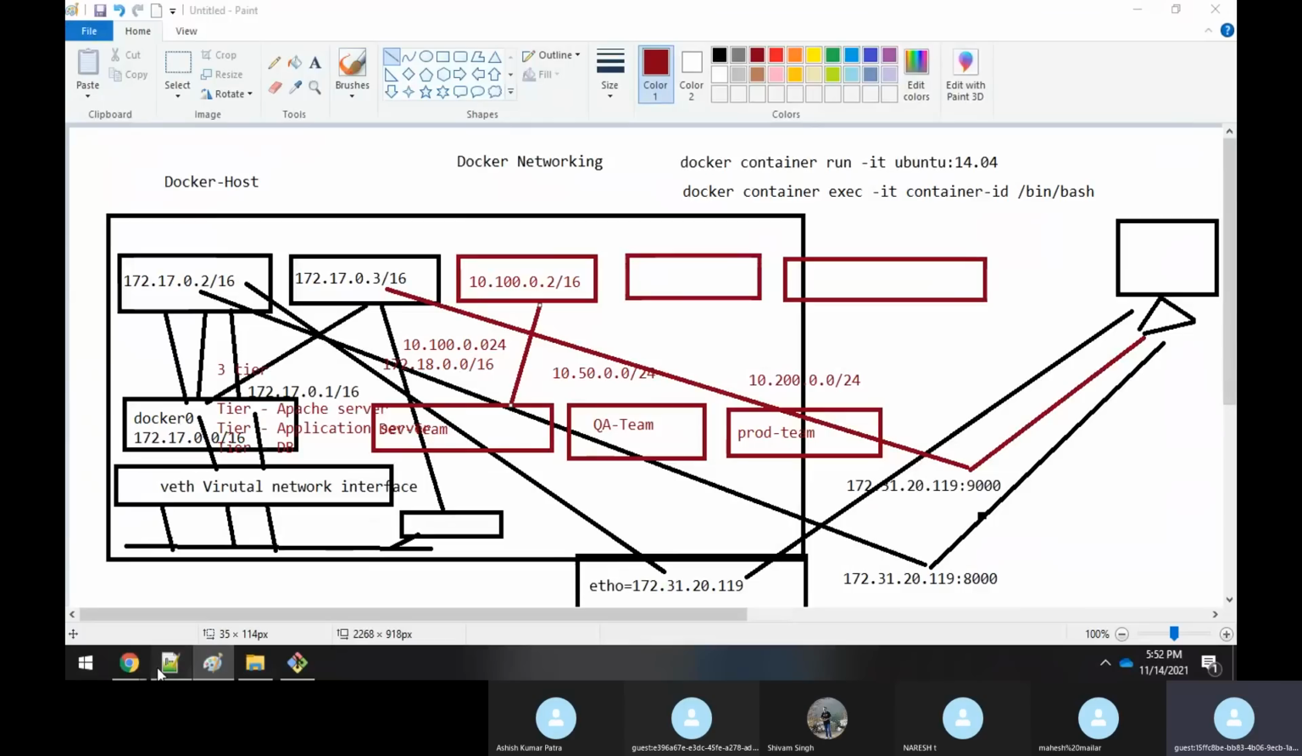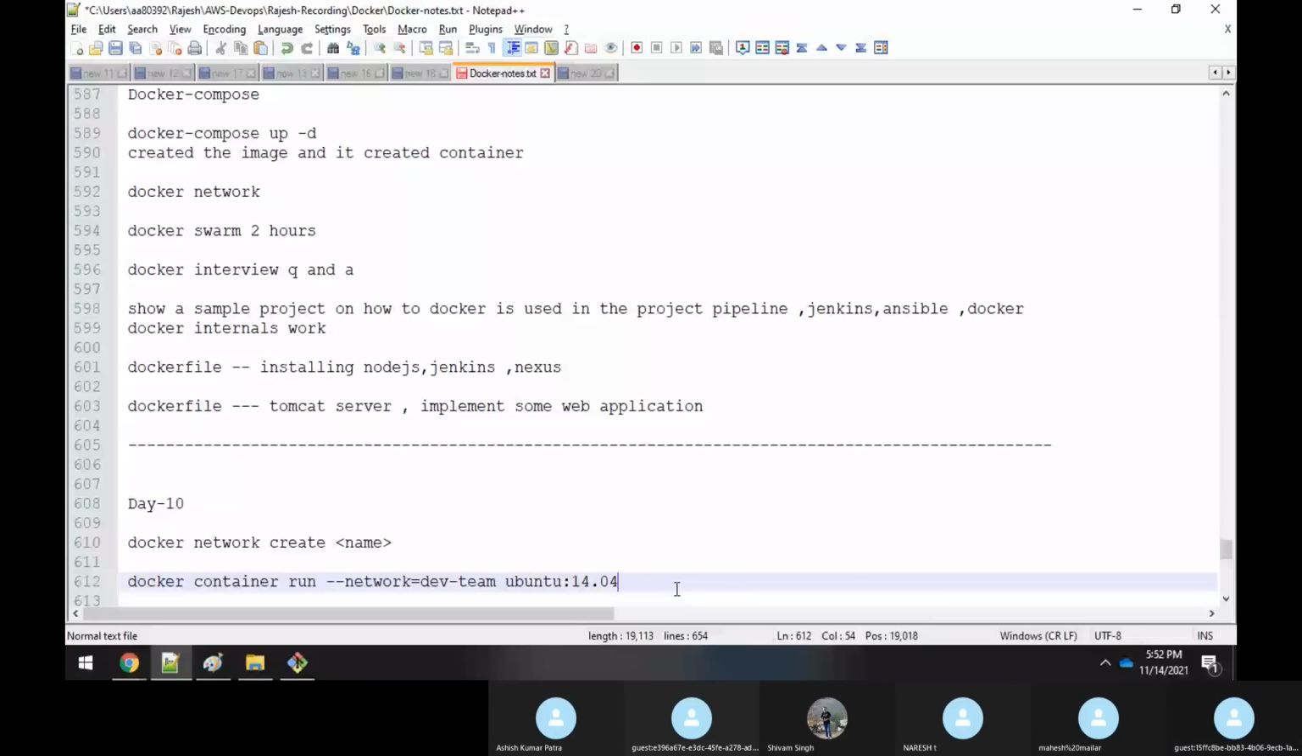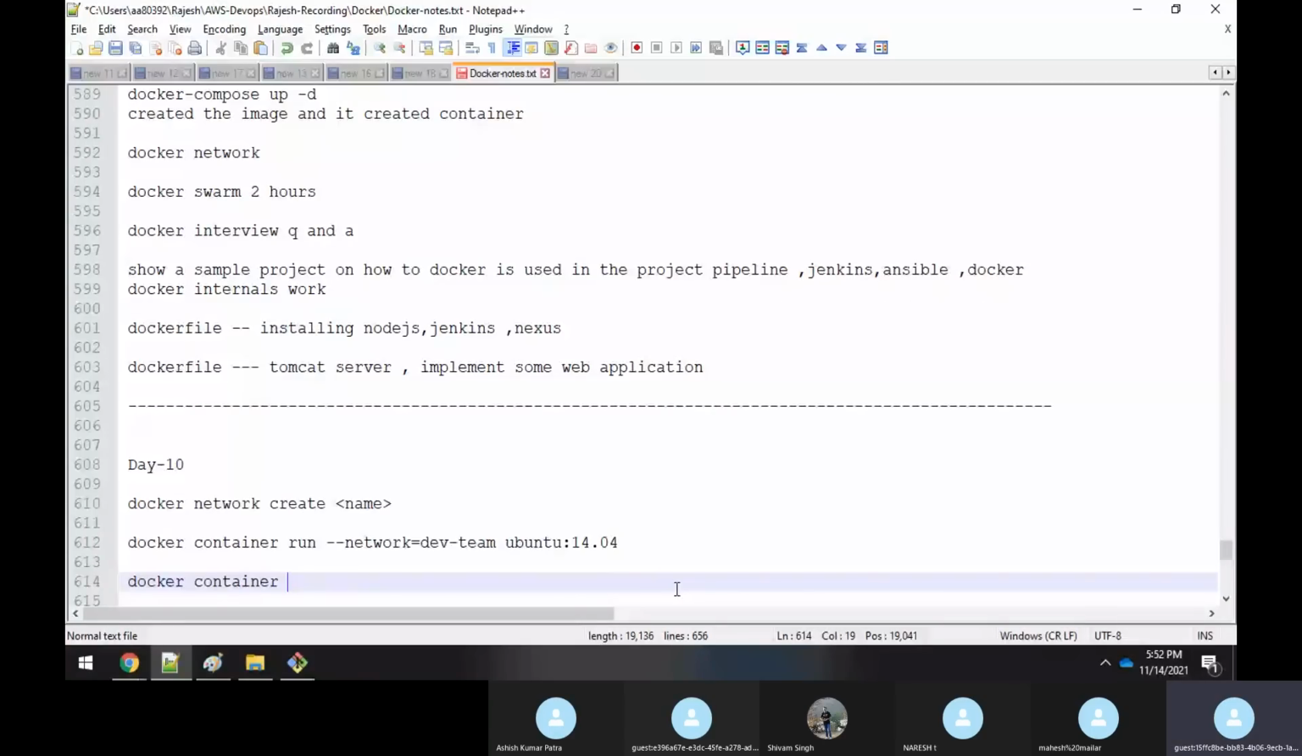Similarly, I want to create a container which uses this network interface, QA-team. Then you give the same command like this. If you do it practically, you will understand everything, sir. docker container run --network=QA-team, whatever the name is, and then specify the image name, anything like Ubuntu 14.04. If you do it like that, a container will get created.